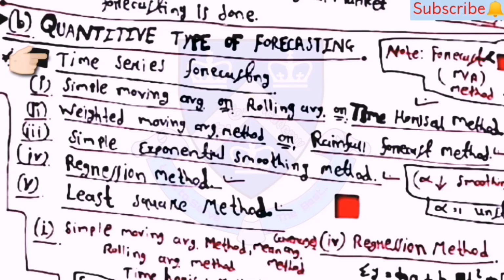Then the second one is quantitative forecasting. This is also known as time series forecasting. Now there are 5 types. The first one is simple moving average or rolling average or time horizontal method. Then the second one is weighted moving average method or rainfall forecasting method. Then the third one is simple exponential smoothing method, the fourth one is regression method, and the fifth one is least square method.